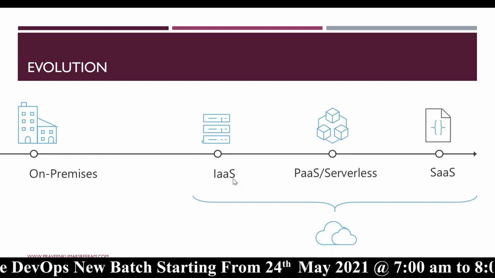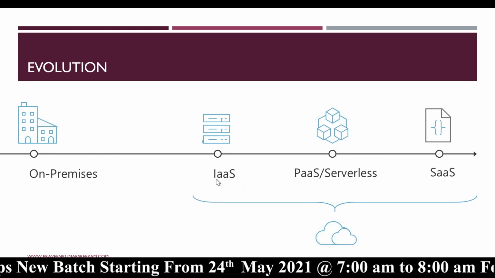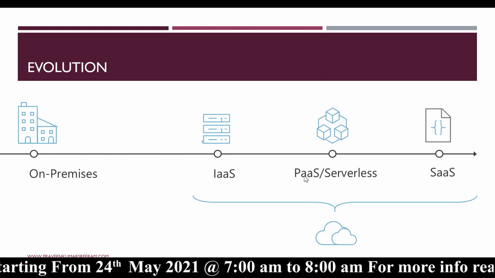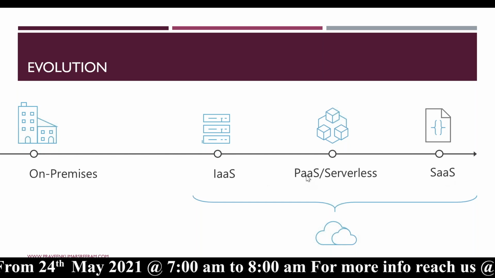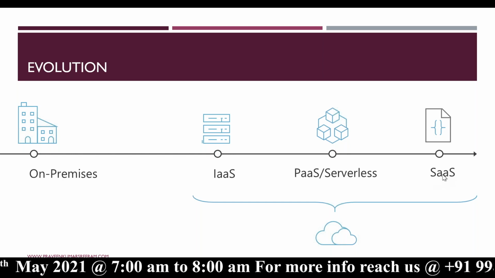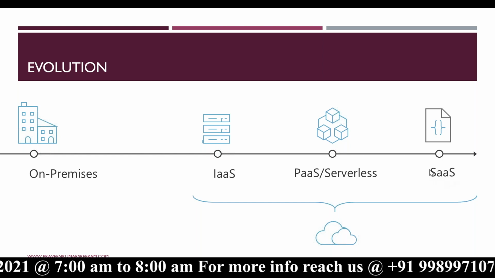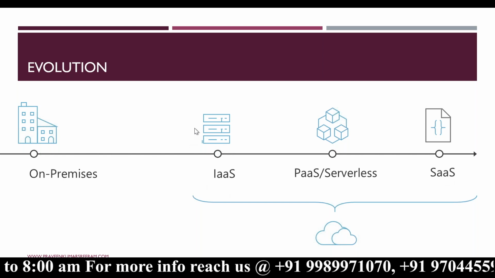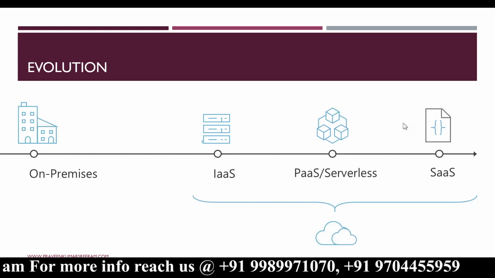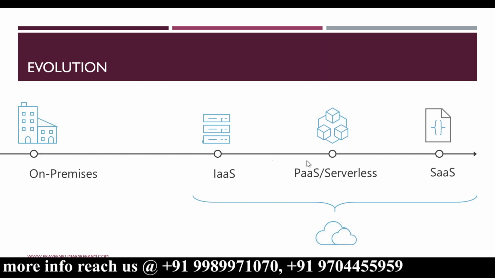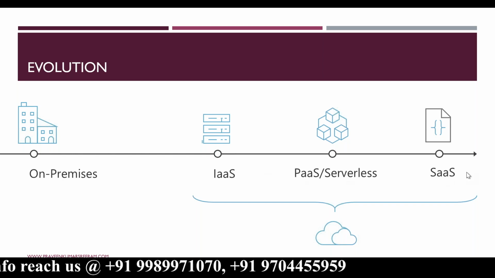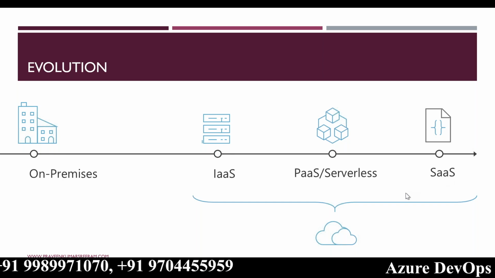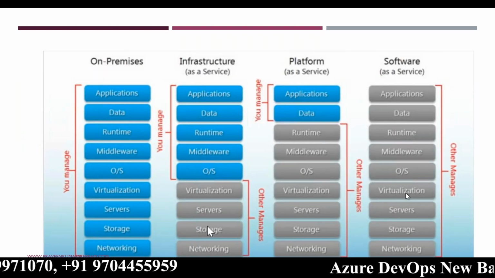IaaS, which is infrastructure as a service, then platform as a service and software as a service. Every service that you create in Azure will be categorized into one of these. Now what are these categories and what are the differences between them? That might be a question, so let me answer that in the next slide.